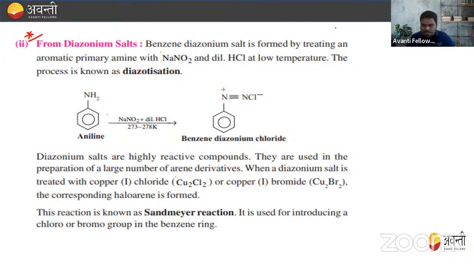Basically, the diazonium salt is formed by treating an aromatic primary amine with NaNO2 and dilute HCl at low temperature. This process is known as diazotization. We are going to study this in our coming chapter, that is amines. So this is the diazotization through which you will prepare benzene diazonium chloride. But in this method, we are going to see how you will prepare alkyl halide by diazonium.